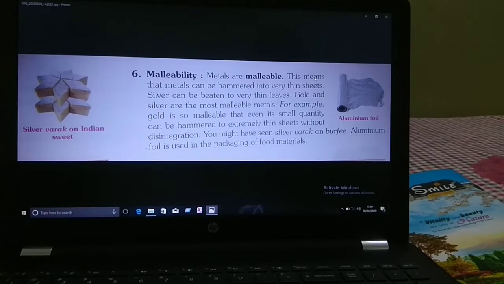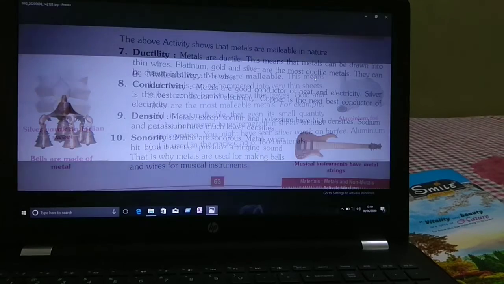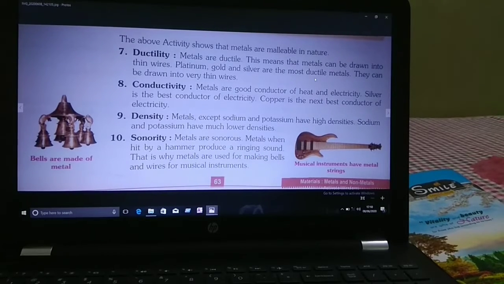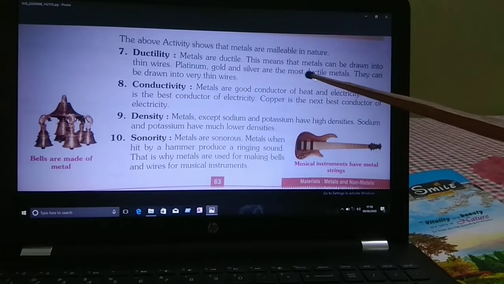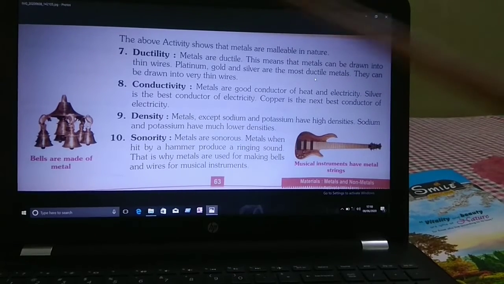So you can make a very thin foil. Ductility means it can be drawn into thin wires. Platinum, gold and silver are the most ductile metals. We can draw them into very thin wires.